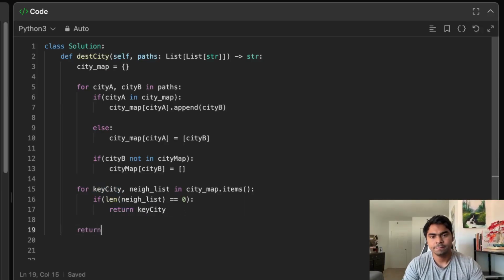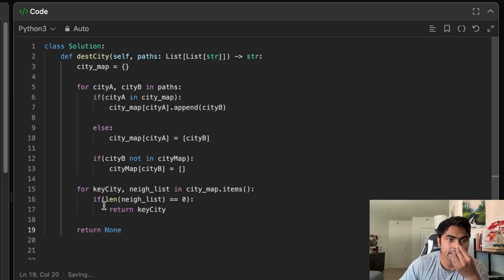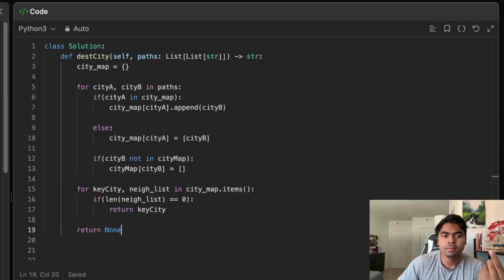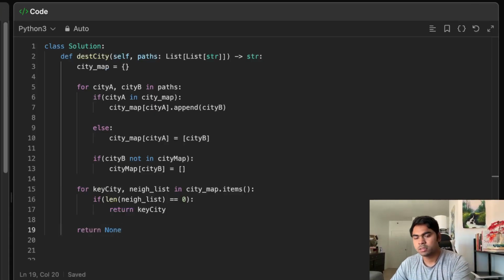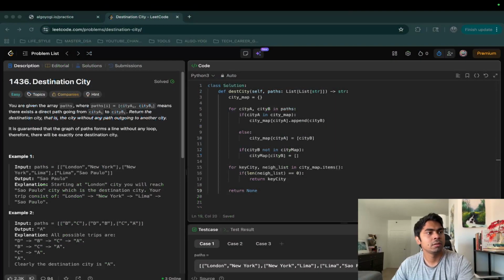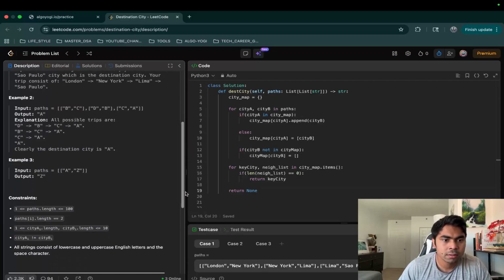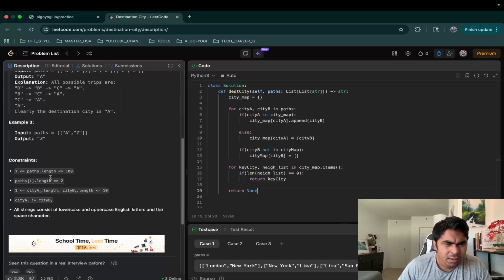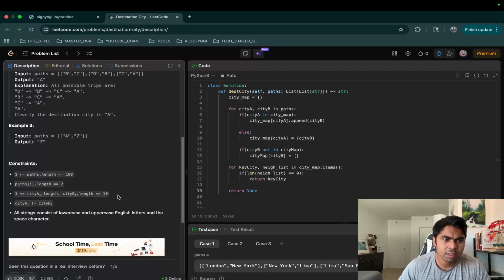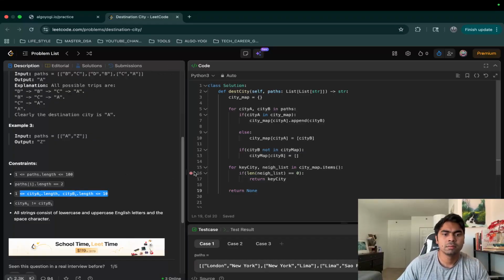Otherwise I will just return None in the end, although as they said, I think it's guaranteed that the graph of paths forms a line, so there will be a destination city. And they've also given us, right here in the constraints, that the path length is at least one, with city A and city B. So yes, we will have an answer.